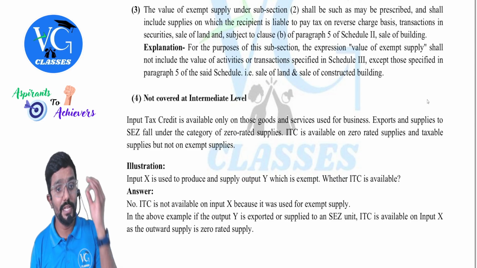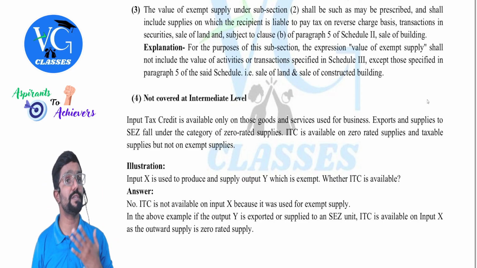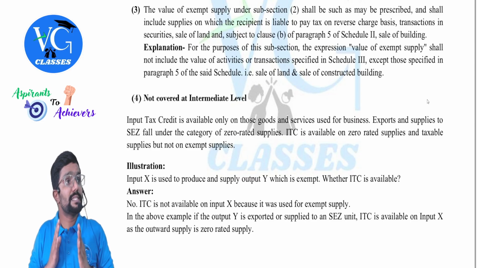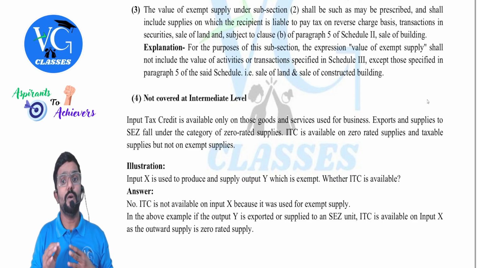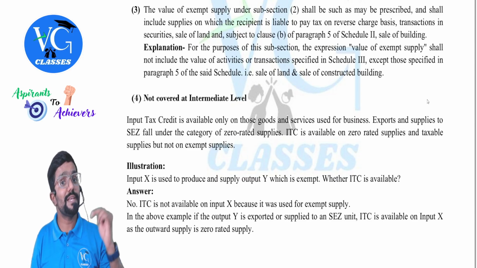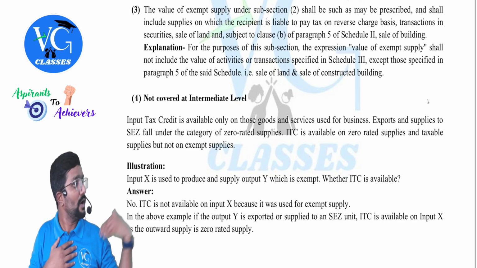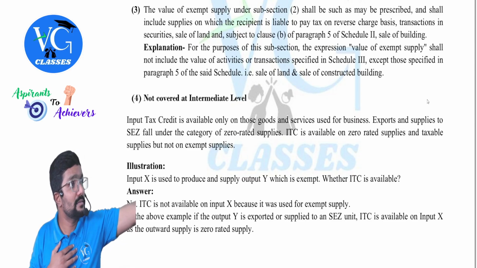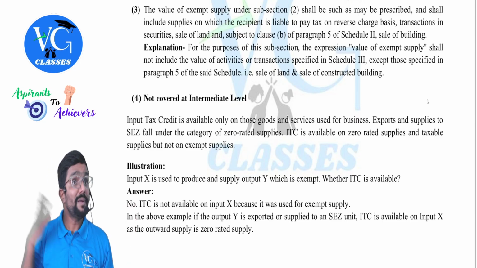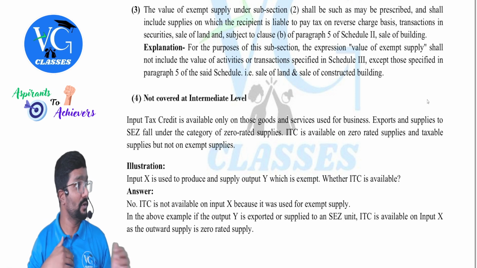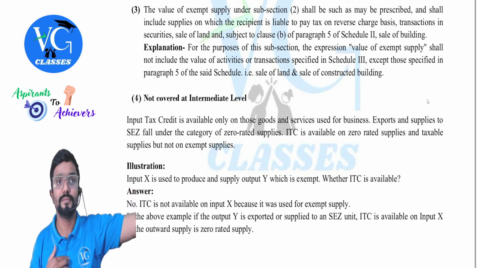Okay. And shall include supplies on which recipient is liable to pay tax on reverse charge basis. Oh, this is special. Guys, they told taxable outward supply. Correct? Yes. Now, it will include the supplies on which the recipient is liable to pay tax on reverse charge. Now, assume I am supplying on which recipient is liable to pay tax. They are telling exempt turnover includes this. Not my taxable turnover. My exempt turnover will include my outward supply, which is taxable under RCM.